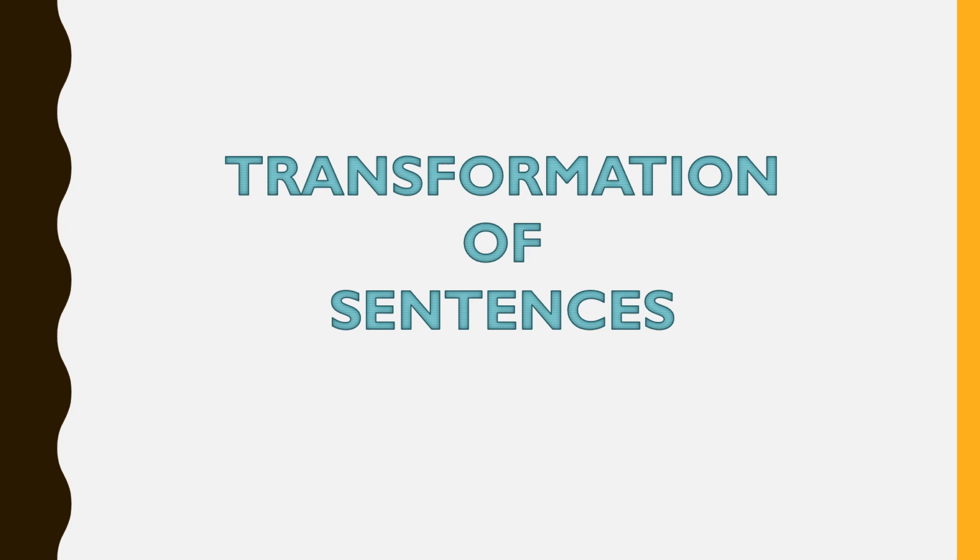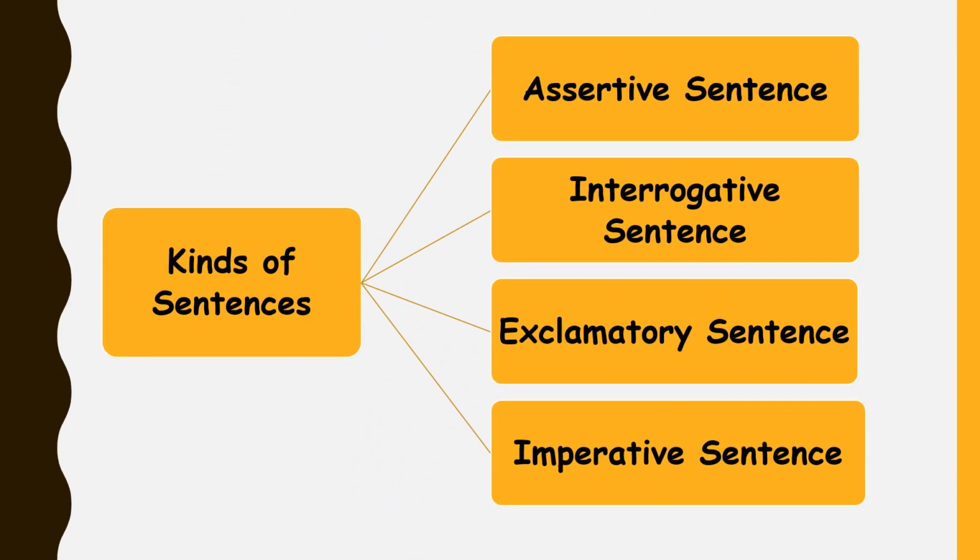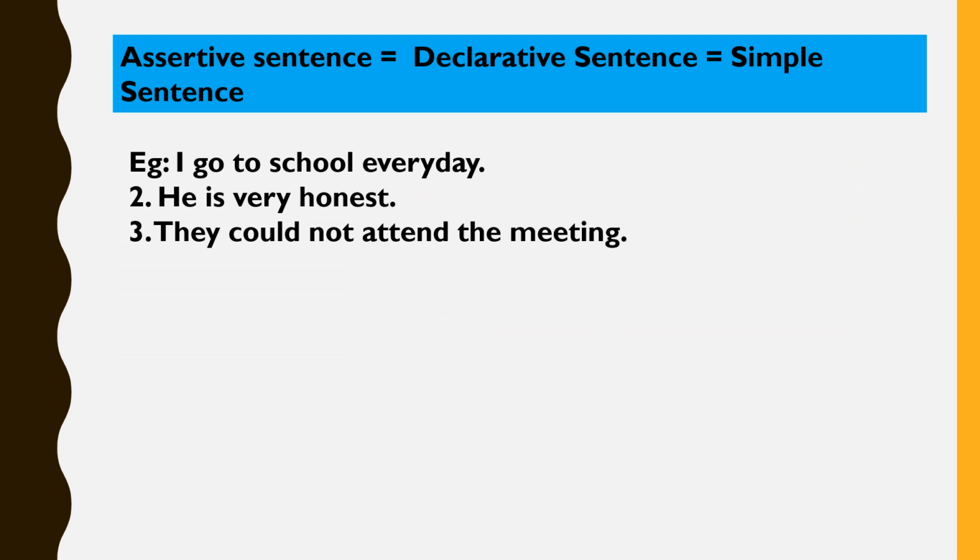Our topic for today is transformation of sentences. Children, we all know that a sentence is a group of words that makes complete sense. Sentences are further classified into types. They are assertive sentence, interrogative sentence, exclamatory sentence, and imperative sentence. An assertive sentence is also known as declarative sentence or simple sentence.